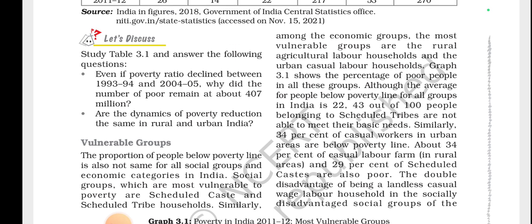Similarly, among economic groups, the most vulnerable are rural agricultural laborers and also the casual workers in urban areas. Although the average for people below the poverty line for all groups in India is 22%, 43 out of 100 people belonging to the scheduled tribes are not able to meet their basic needs. 43 out of 100 people do not have the capacity to meet their basic needs.